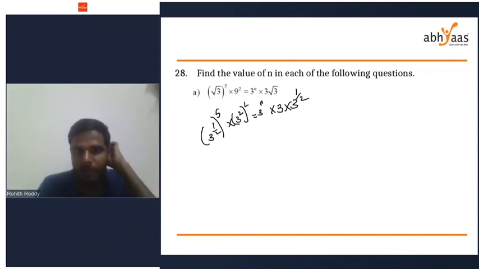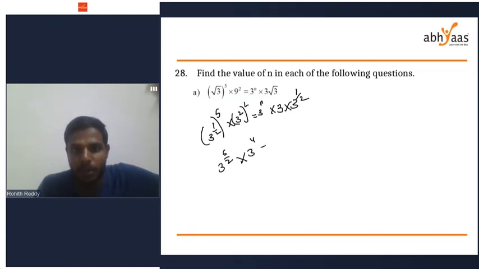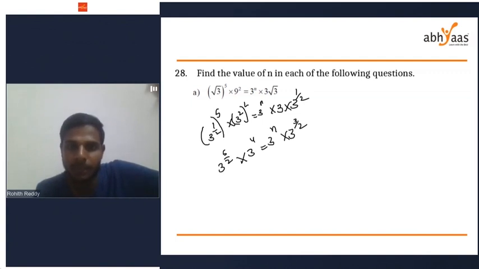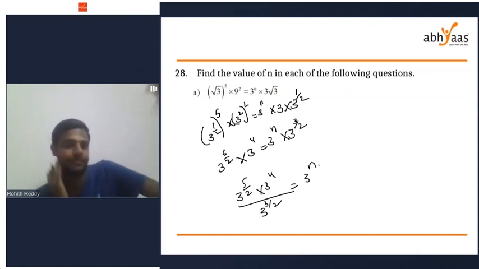So 3 power 1 by 2 whole power of 5 is simply 3 power 5 into 1 by 2, 3 power 5 by 2. Into 3 square whole square is 3 power of 4, equal to 3 power of n into 3 into 3 power of 1 by 2, 3 into 1 plus 1 by 2 which is 3 power 3 by 2. Next, this 3 power 5 by 2 into 3 power 4 divided by 3 power 3 by 2 equal to 3 power of n.